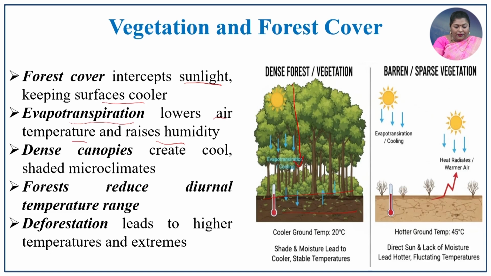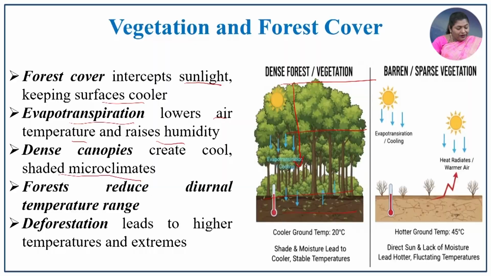The dense canopies: if the canopy is very dense, what happens? It restricts the incoming solar radiation and creates cool conditions, and a shaded microclimate prevails in that locality. The forest reduces the diurnal temperature range, whereas loss of vegetation due to deforestation leads to high temperature and temperature extremes in that region.